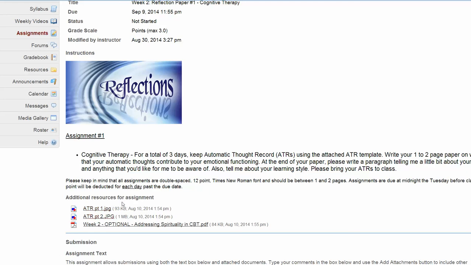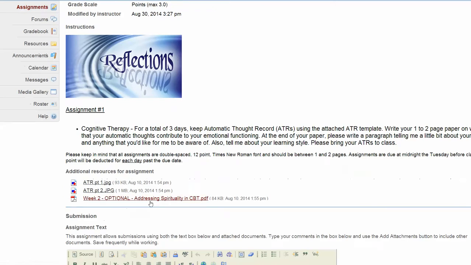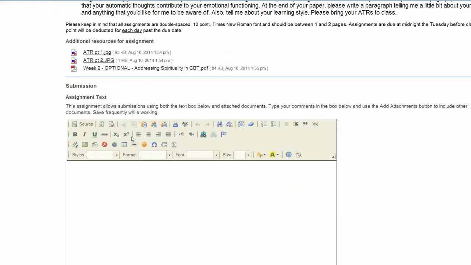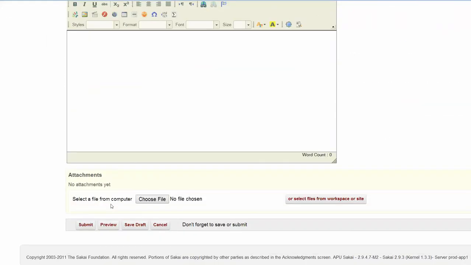Don't worry, I will hand those out in class, but you can also print them out here or view them if you need to. And then there's an optional handout if you want to read that as well. Let me move down to the assignment text box and even further down to the attachments section. Okay, when uploading assignments to Sakai, I would rather that you use Microsoft Word or a similar program when writing your paper. Save it as a file and attach it.